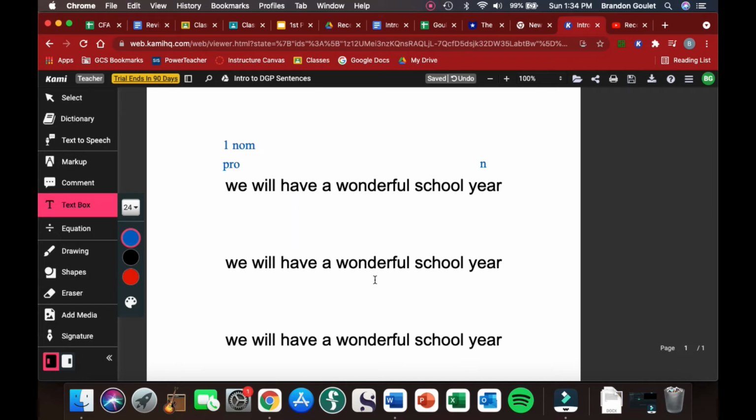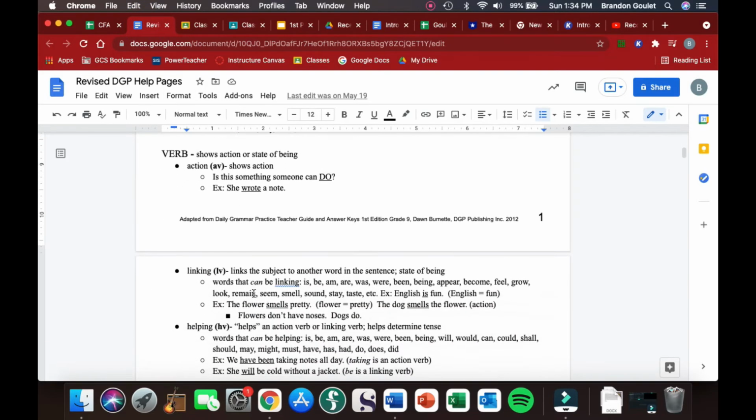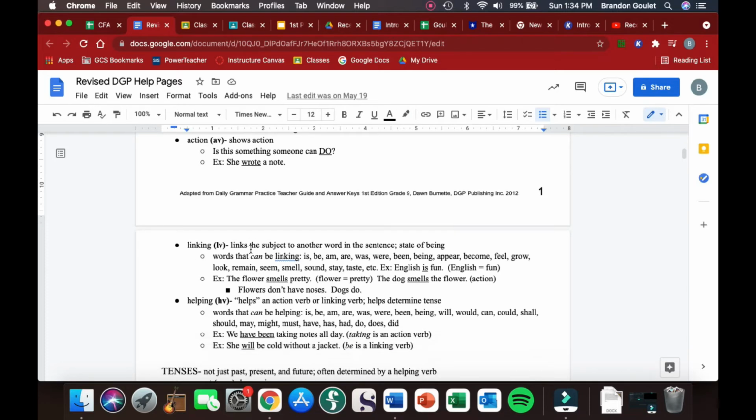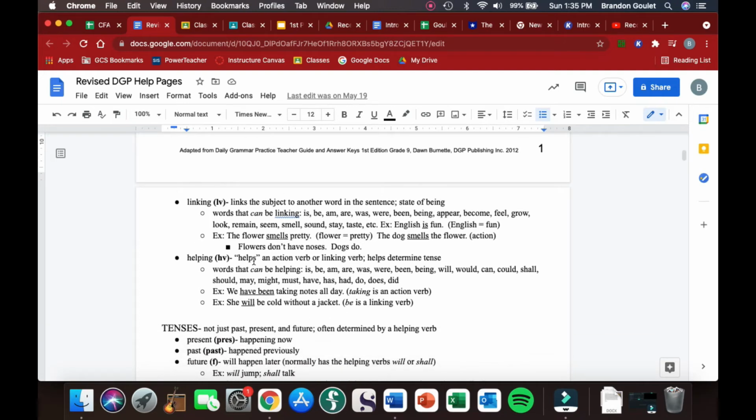Now, there aren't any other pronouns in this sentence, so I want to move on to verbs. There are 3 types of verbs that we could have. We have action, it shows action. We have linking. Linking verbs link the subject to another word in the sentence, usually a state of being, like is, be, am. When you say, this thing is this, or some other version of is, that is a linking verb. Or if it's a helping verb. Helping verbs help the action or linking verb, usually determining the tense of those verbs.